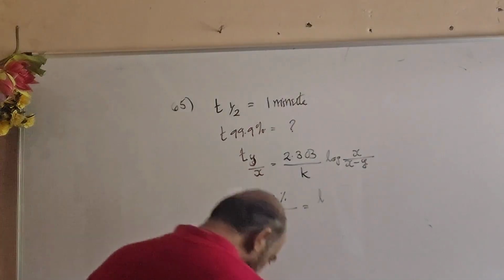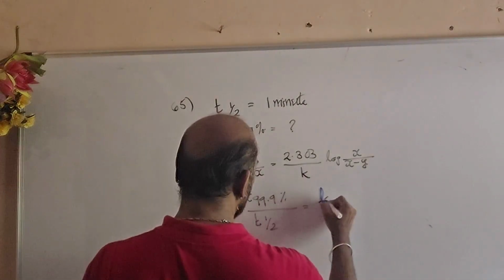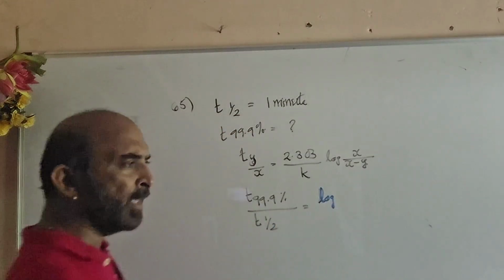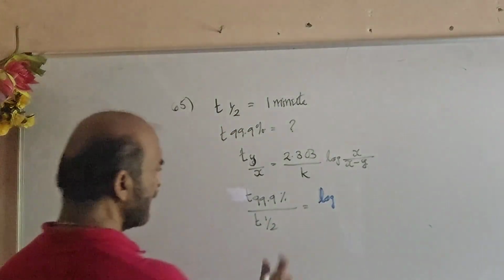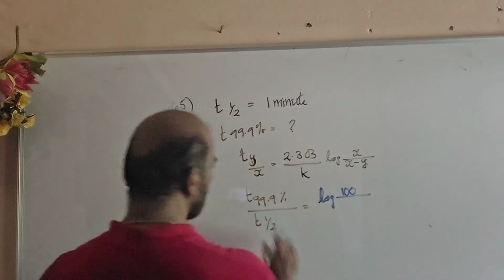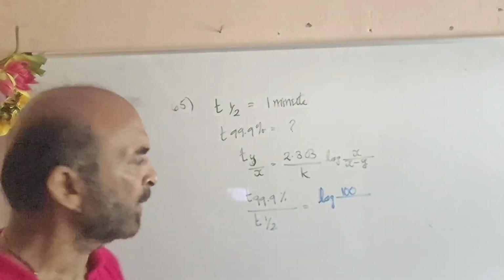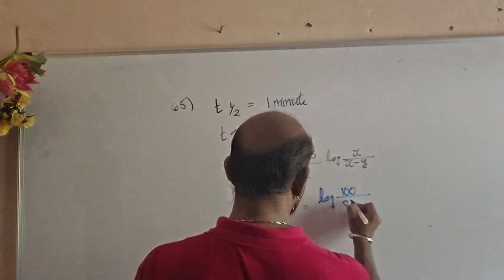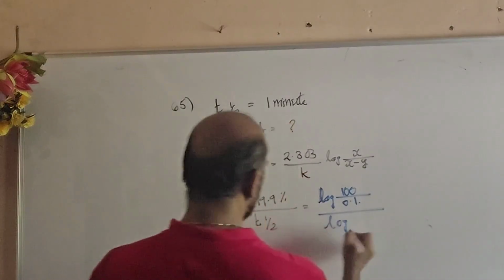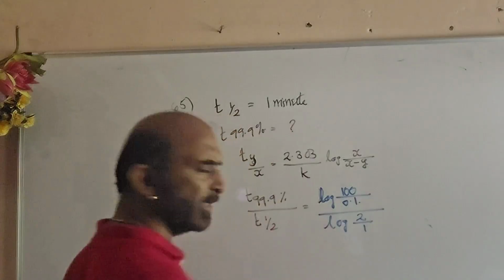Here log 100 by (100 minus 99.9), which is 0.1, divided by log 2 divided by (2 minus 1), isn't it?